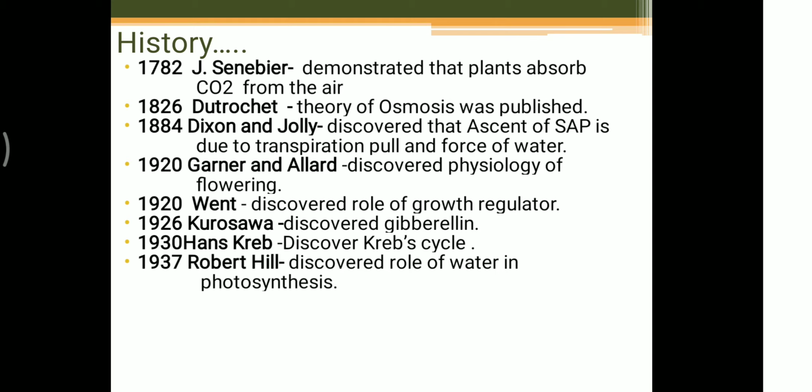Carbon dioxide plus water molecules, in the presence of light and chlorophyll pigment, produce carbohydrate and water, and release oxygen into the atmosphere. That is the photosynthesis process. But what are the products here? There are three products: carbohydrate, water molecule, and oxygen.